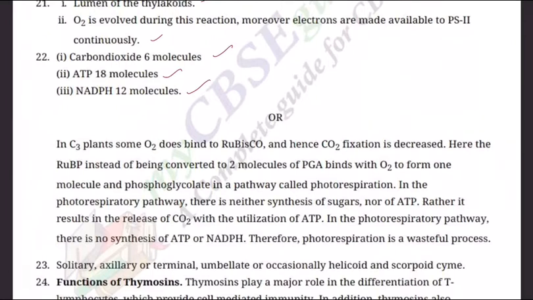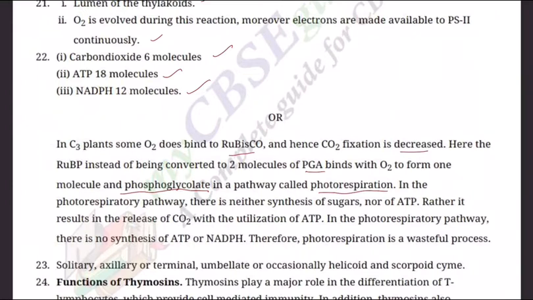What is photorespiration? In C3 plants, some oxygen does bind to rubisco and hence CO2 fixation is decreased. Here the RuBP, ribulose bisphosphate, instead of being converted to 2 molecules of PGA, phosphoglyceric acid, binds with oxygen to form one molecule of phosphoglycolate in a pathway called photorespiration.